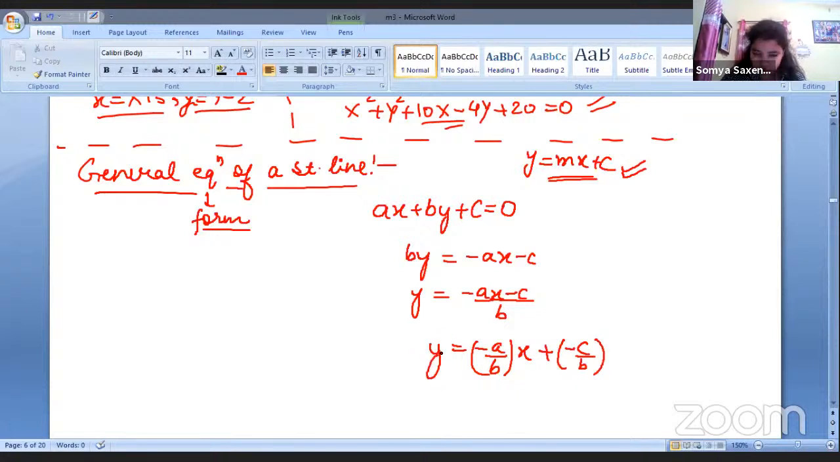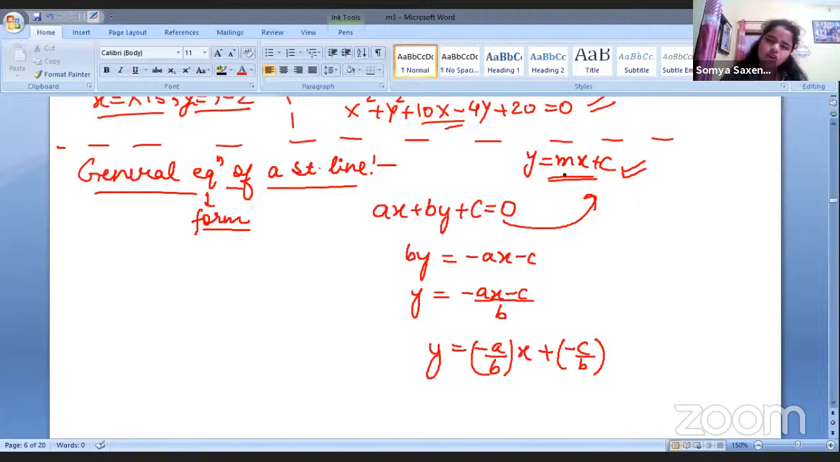y is equal to mx plus c. Why have I written it like plus, minus, and minus? Because I wanted to write it in this form. This is the very desirable form that I want. So basically, I'm converting this general form into this desirable form, right?